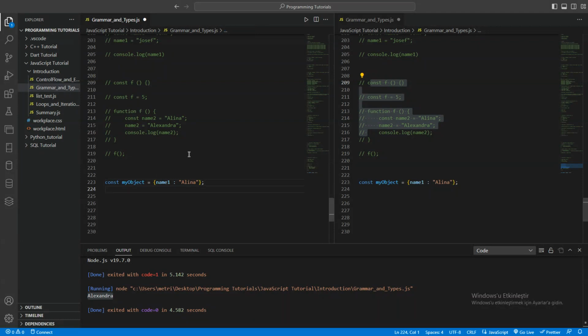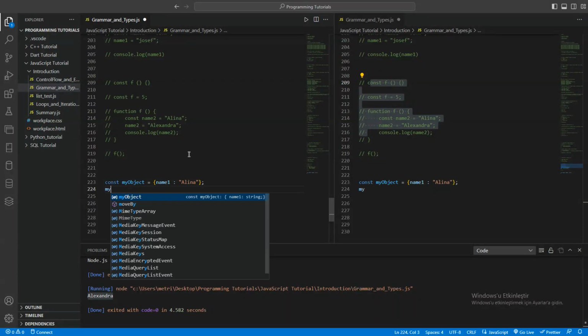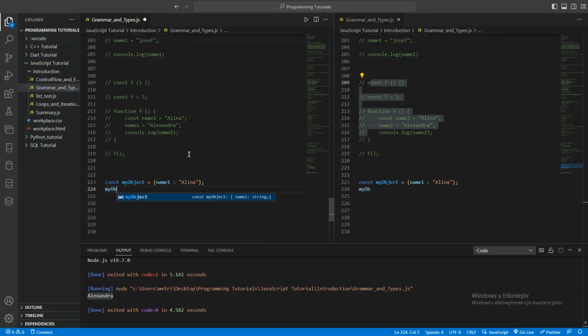I can say my object dot, and access the name one in our const variable, my object. So this is our key and this is the value, and we can access this item. Now I want to change it with Alexandra.